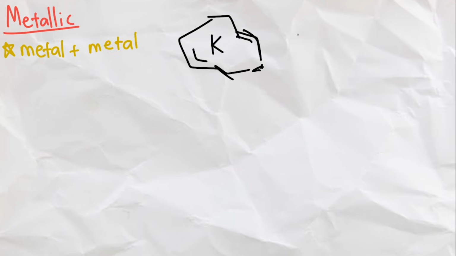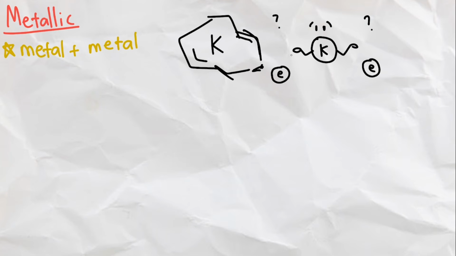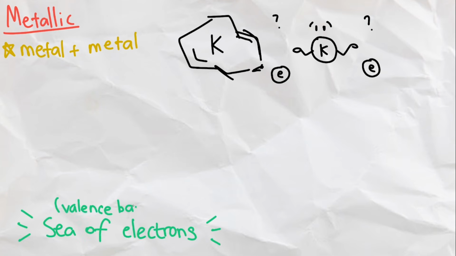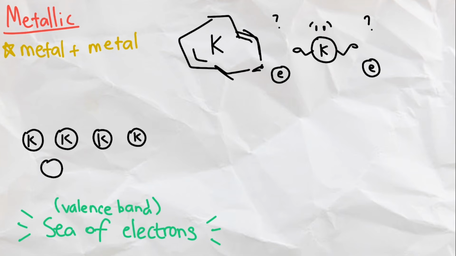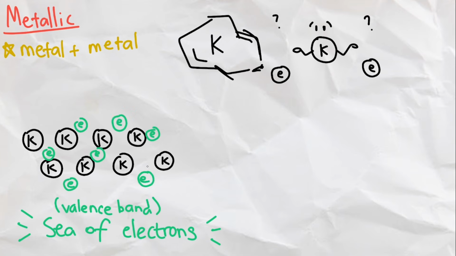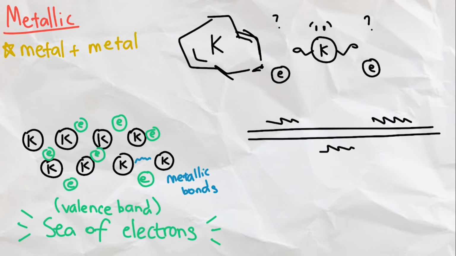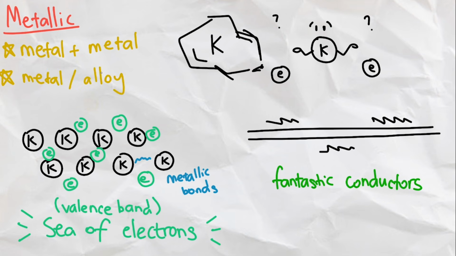Lastly, we have metallic bonds, which are the bonds formed between two metals in the case of, say, a big chunk of potassium. A potassium atom can't exactly share electrons with or give an electron to another potassium atom. So instead, they have what we call a sea of electrons, or a valence band, without becoming ions. This is essentially when all the metal atoms have overlapping valence electrons as they flow throughout all of the metal atoms, forming the metallic bonds. This is also why metals are so good at conducting electricity, as electrons are already easily flowing through the metal compounds through the sea of electrons. Those compounds are just referred to as metals or alloys.